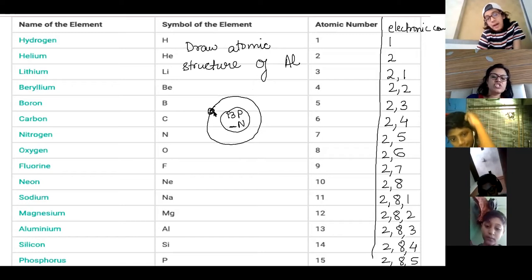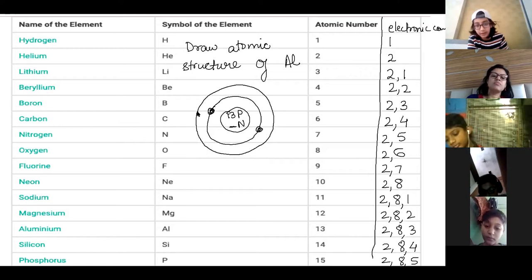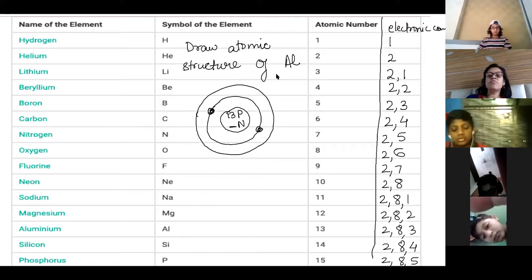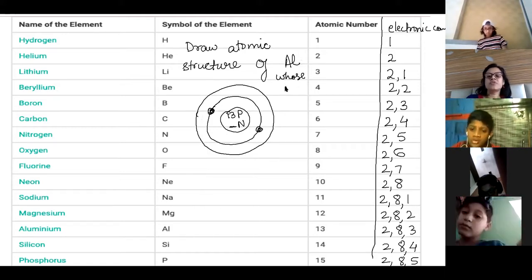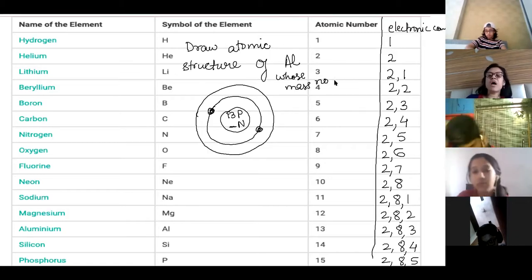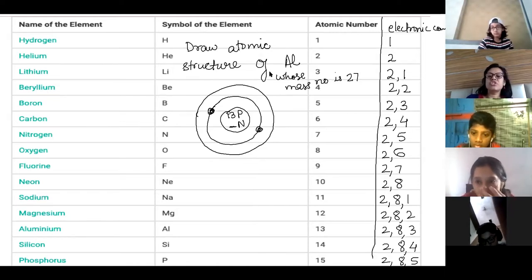Mass number minus the atomic number is equal to neutrons. So I'll give that: draw the atomic structure of aluminium whose mass number is 27.